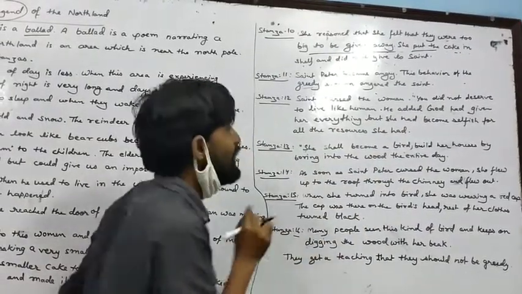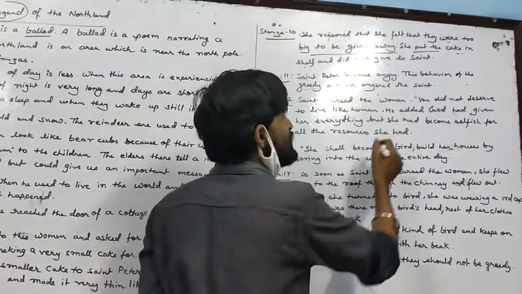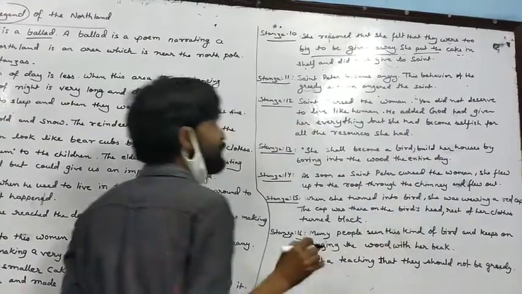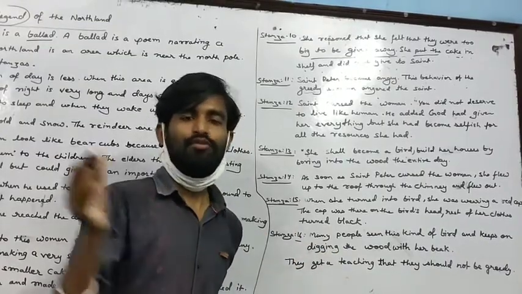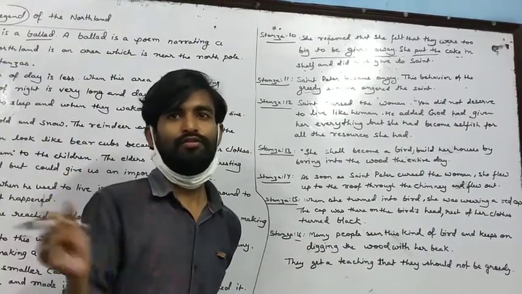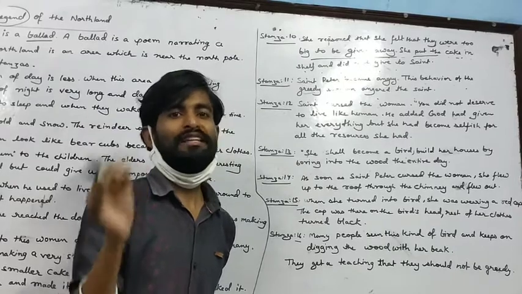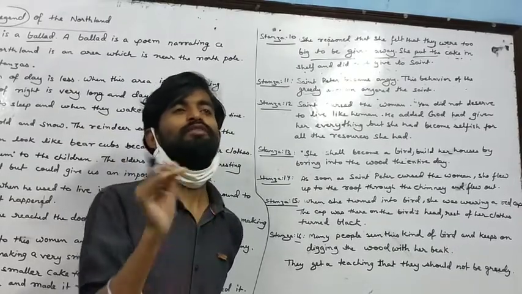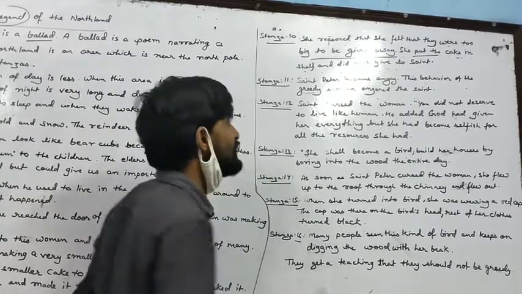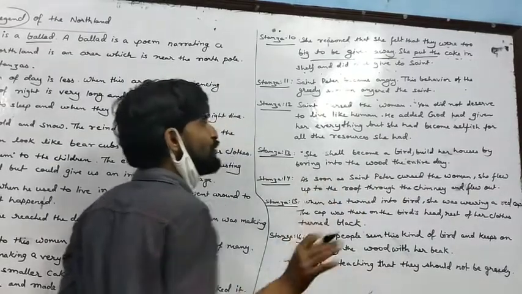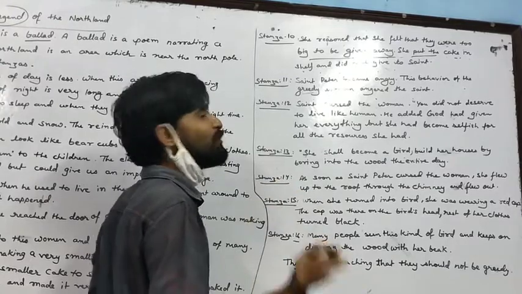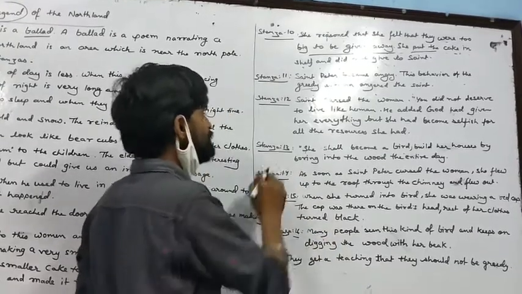God had given everything to you, but she had become selfish about all the resources she had. What had God said? To collect all the resources, to use all the resources? No. God has given us to share and to live with happiness with all others. But she is collecting, she is so selfish, so you did not deserve to be a human being.